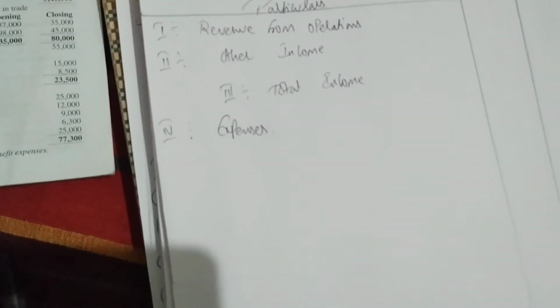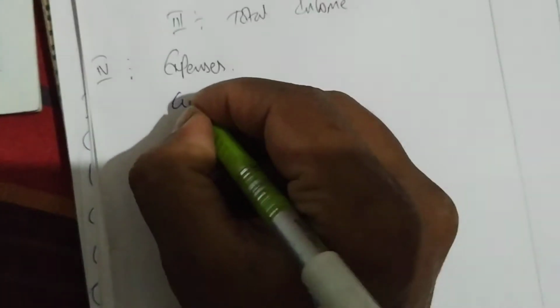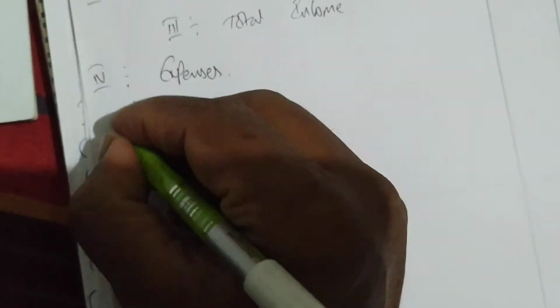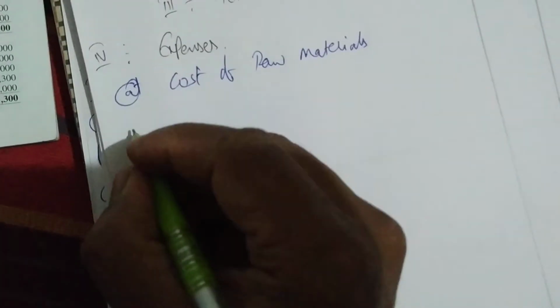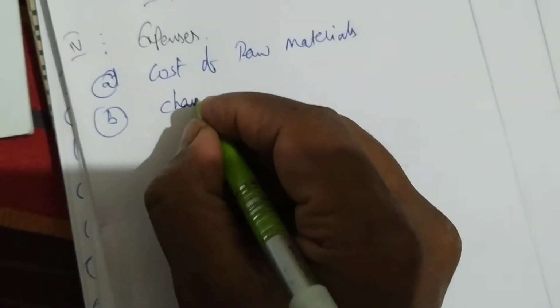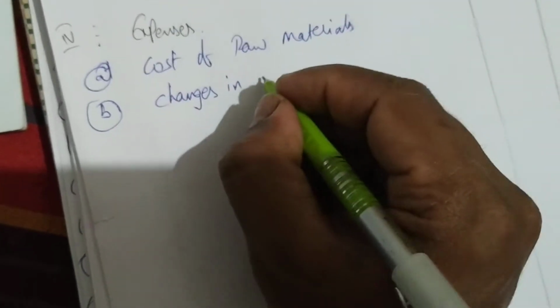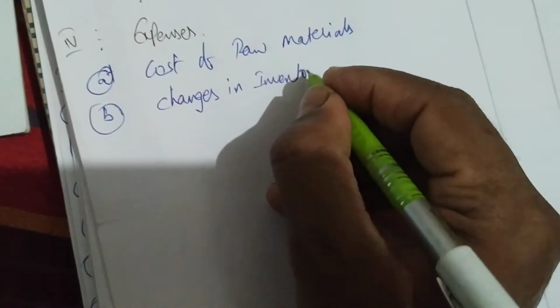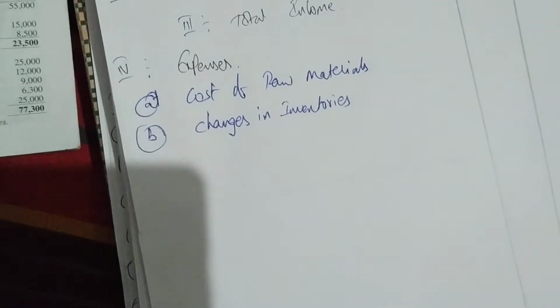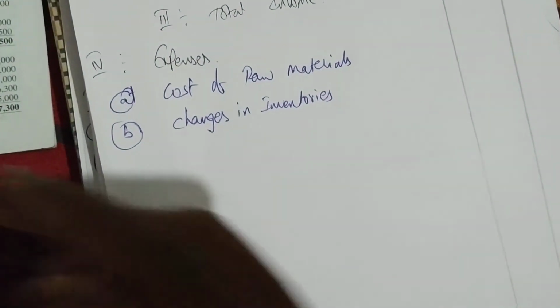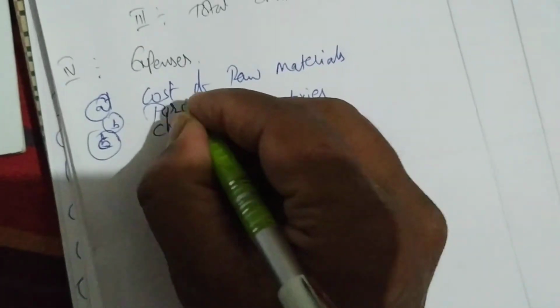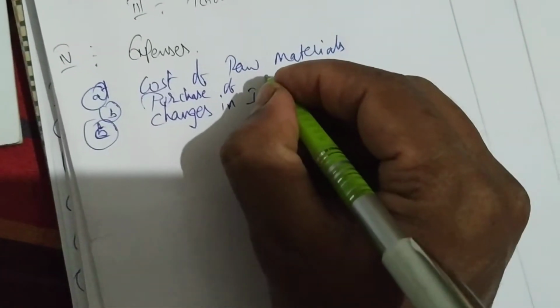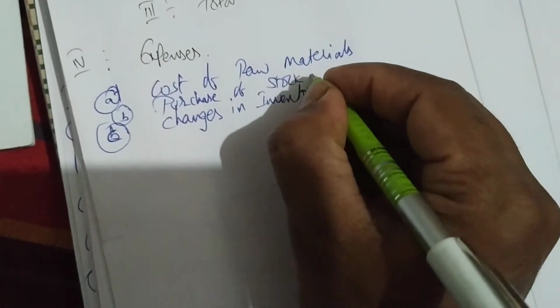In expenses, first, when we are given, A is cost of raw materials. Next, B, purchase of stock in trade.